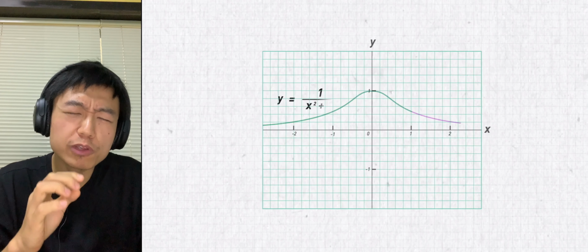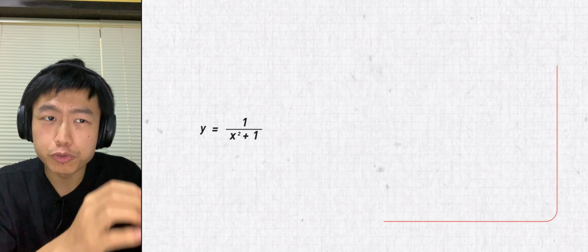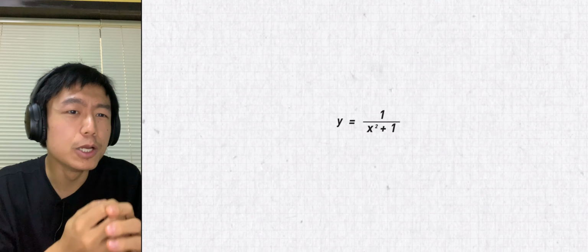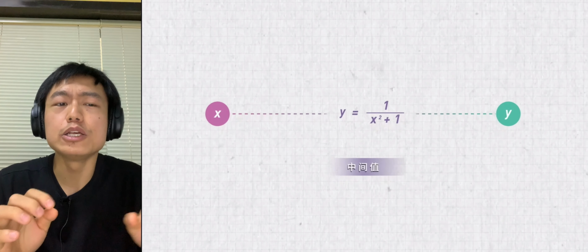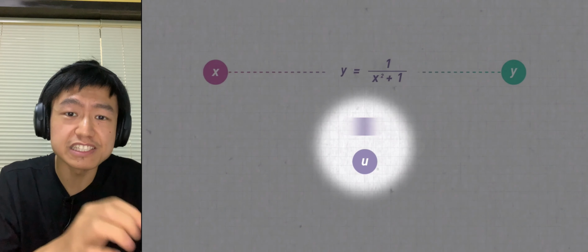But what if we face this derivative? We can also use the definition method to evaluate it, but the process is a bit tedious. We have an easy way. Introduce the median value u. We can split the formula into this form.